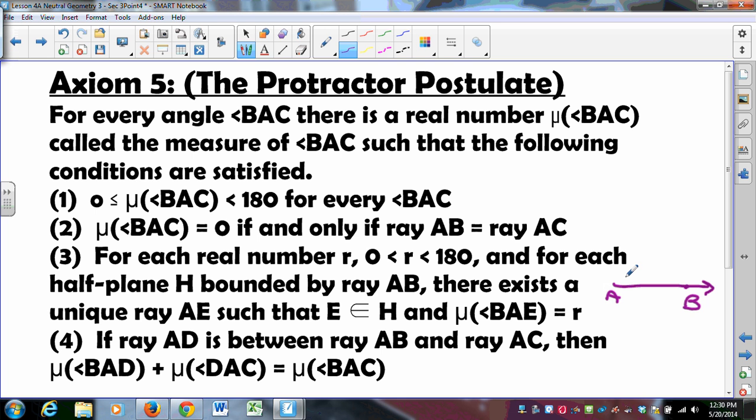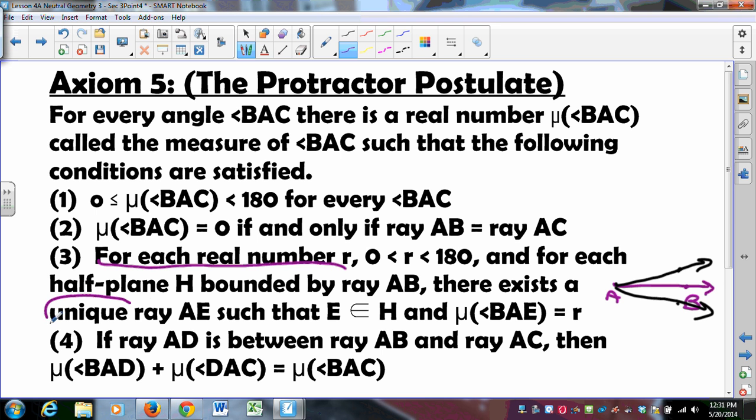Anyway, there exists a unique ray AE on this side and also on this side, such that that's a 10-degree angle, that's a 10-degree angle. For each half plane, there's a 10-degree angle. And no matter what number R you pick, you can generate that angle. This is important because it drives home the one-to-one correspondence idea. For every real number R, there is a ray.